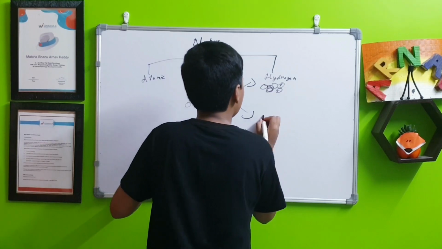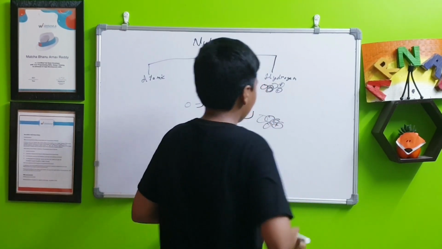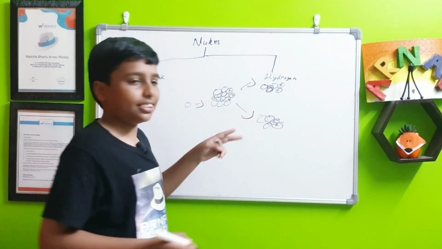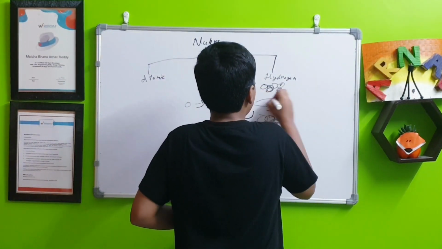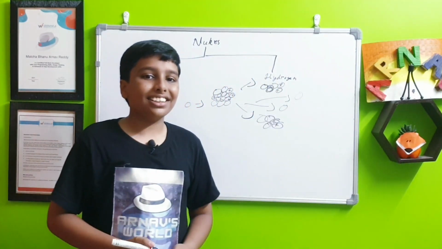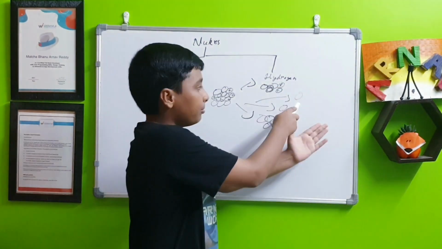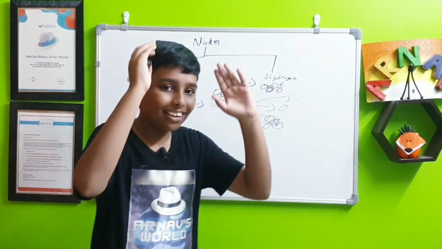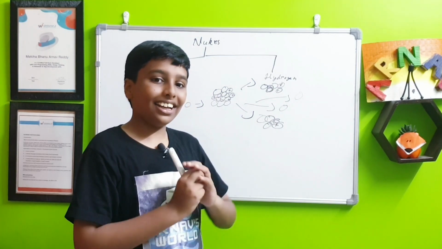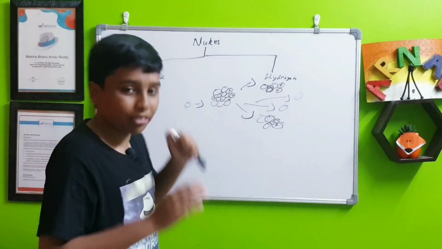Yeah, and like that. Okay, so with these two separate nuclei, some more neutrons will be sent out, causing the reaction to continuously happen. So these more neutrons may hit other nuclei as well, creating a chain reaction. Yes, so this is nuclear fission.